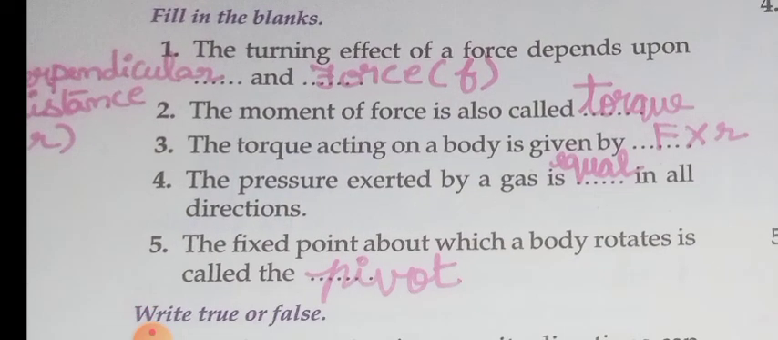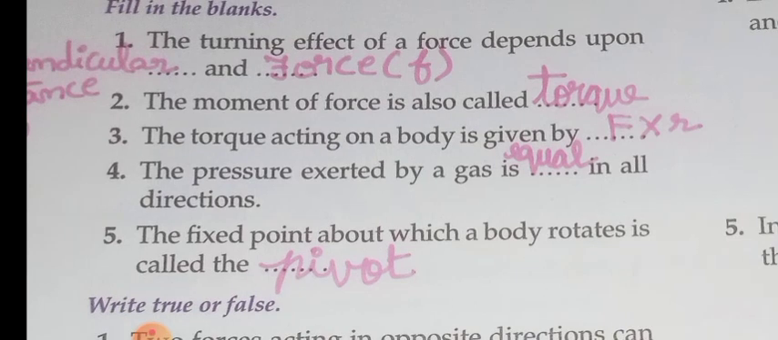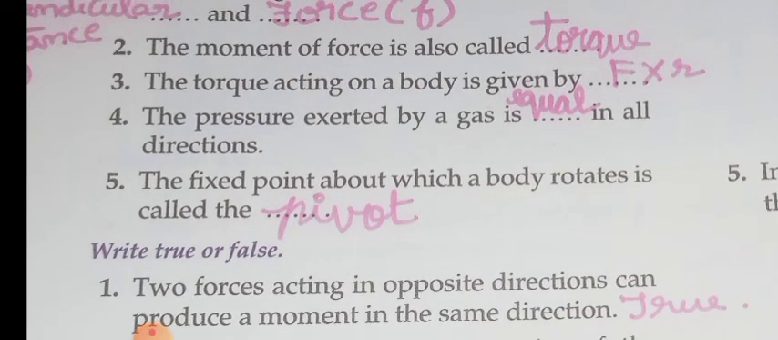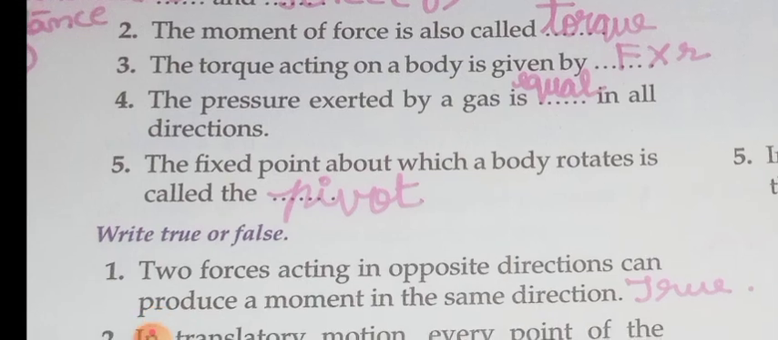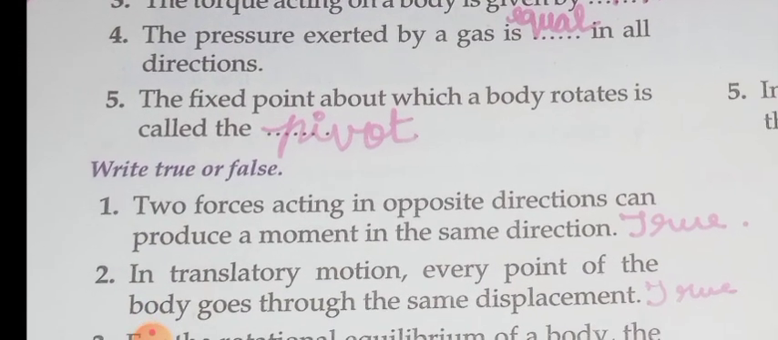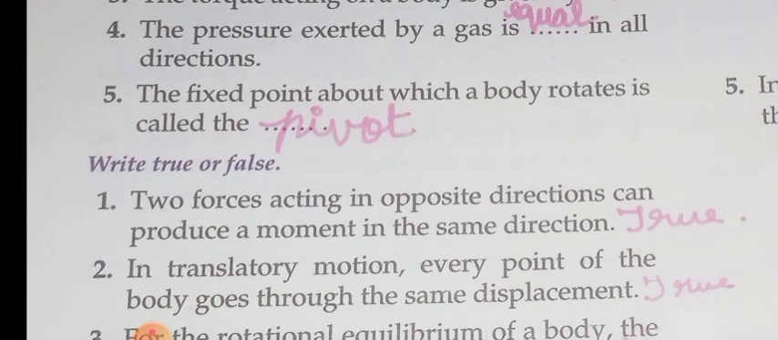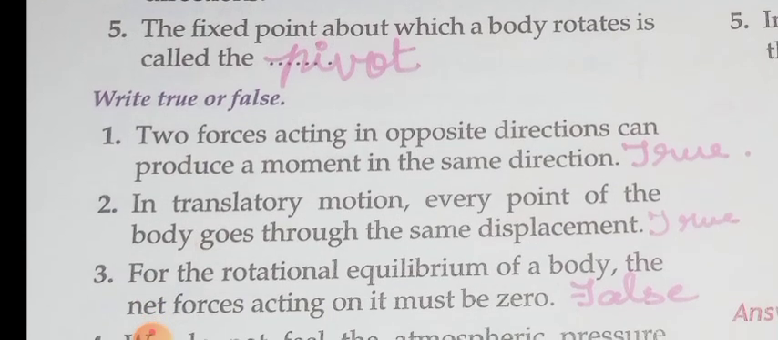Then second one, the moment of force is also called torque, T-O-R-Q-U-E. Third one, the torque acting on a body is given by F into r. The moment and torque are the same only. Okay, children? Then fourth question, the pressure exerted by a gas is dash in all directions, equal. So the pressure exerted is equal in all directions.